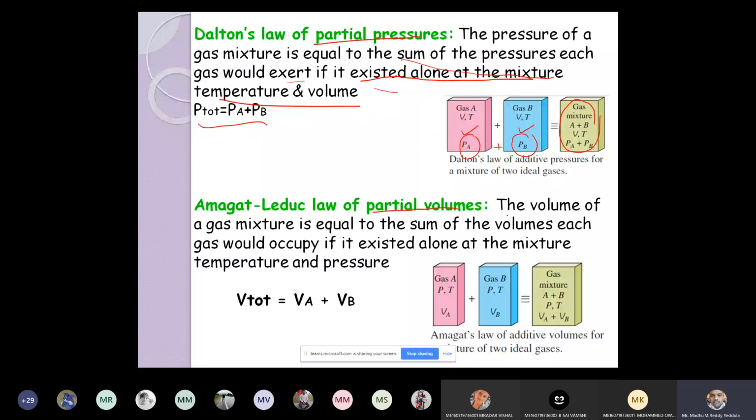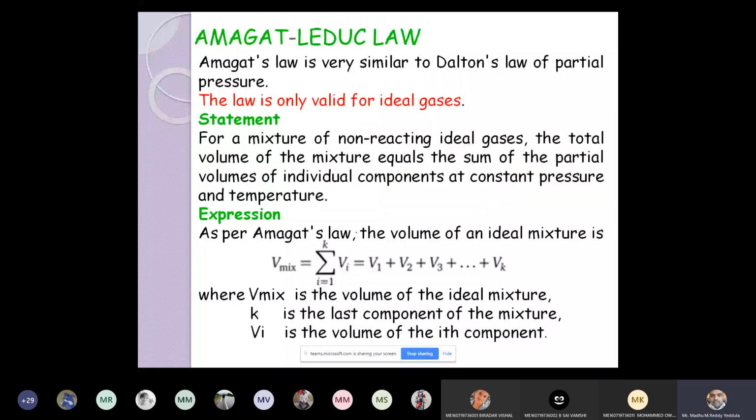The total volume is equal to the sum of the individual components' volumes if each exists at the same pressure and temperature. Because here we are discussing volume, pressure and temperature should be maintained constant, whereas for partial pressures, volume and temperature need to be maintained constant. So this is Amagat's law, Leduc's law. Here also, V mixture equals the sum of the component volumes.